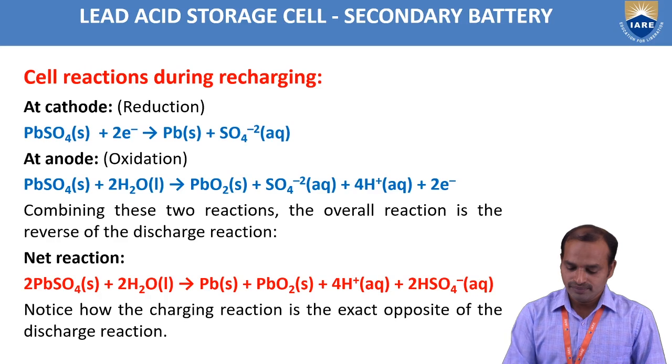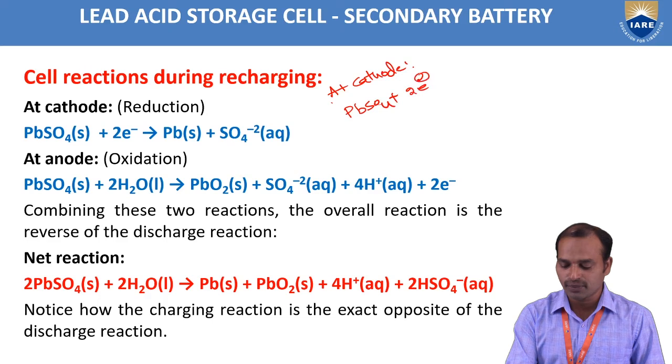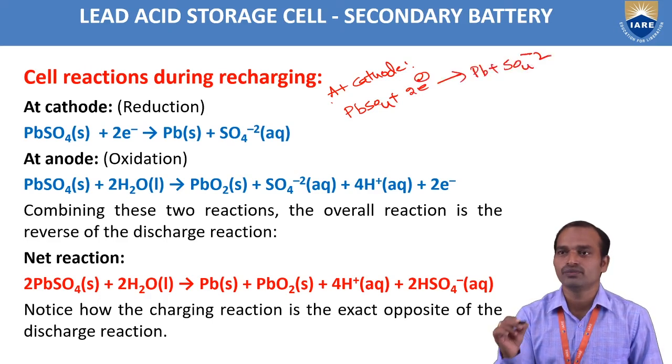At the cathode, PbSO4 gains 2 electrons to form Pb plus SO4 2-.